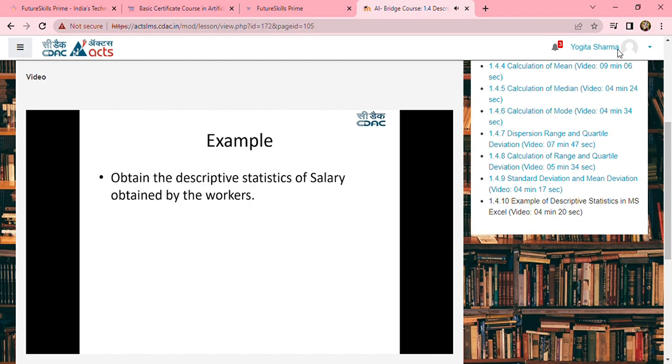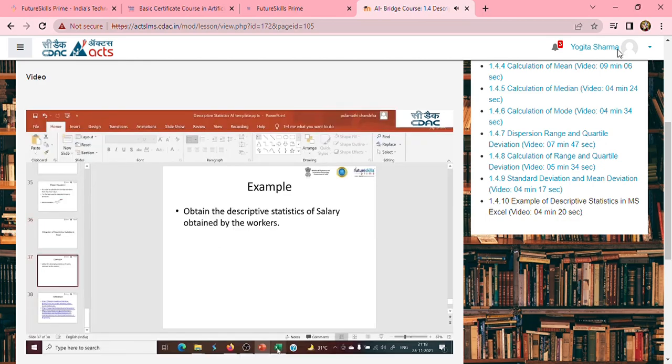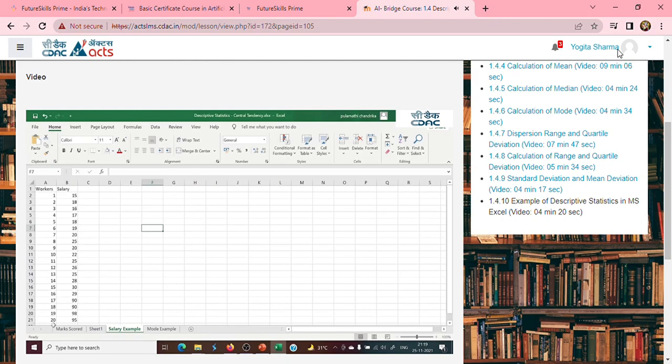I have a problem statement over here. The problem statement is to obtain the descriptive statistics of the salary obtained by the workers. Now let's see how you can obtain the descriptive statistics of the salary of the workers. To do this, I'm referring to the data set of salary. This is the data set. I have the salaries of 20 workers. Now I want to extract the mean, median, Q3, Q1, maximum, minimum, and the count. Okay, now let's see how we can do this.